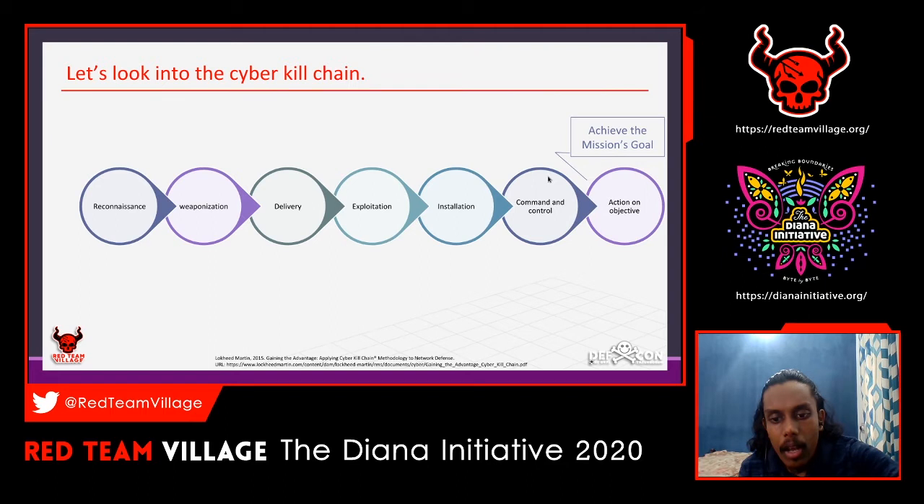This is the last but not the least. This is actions on objective. This is the last part of the chain. This is where the attacker will achieve the goal. As I said before, maybe the attacker needs to become an enterprise admin or get higher privileges.